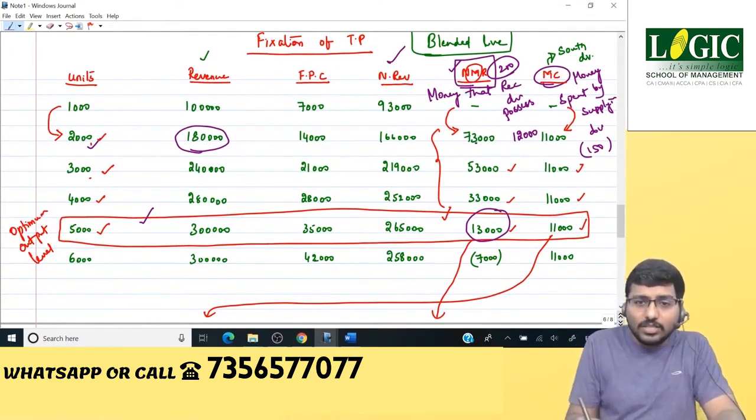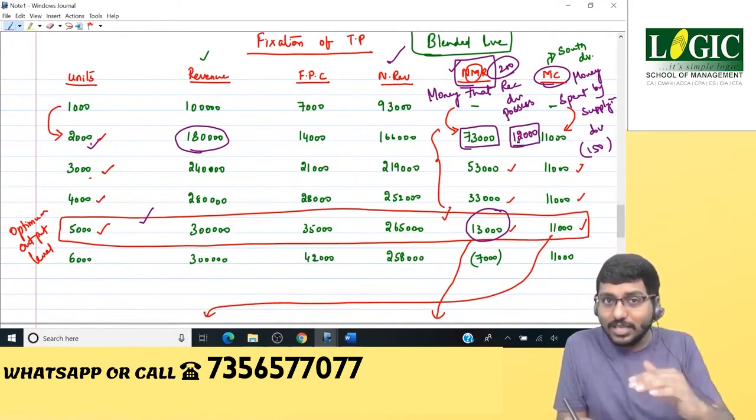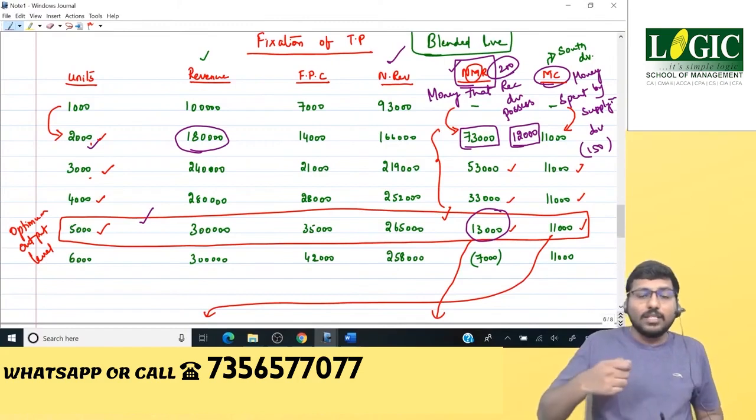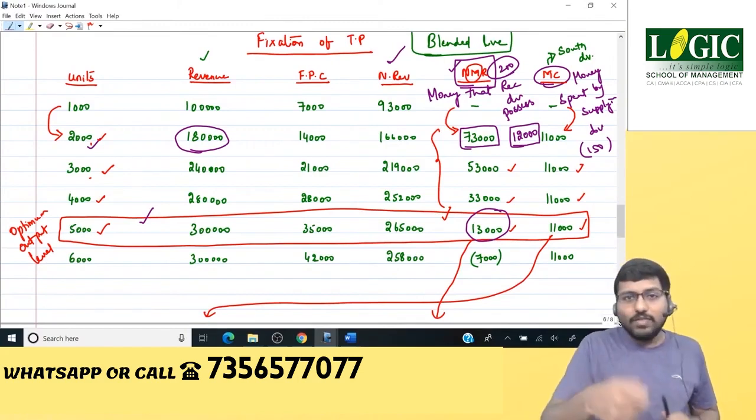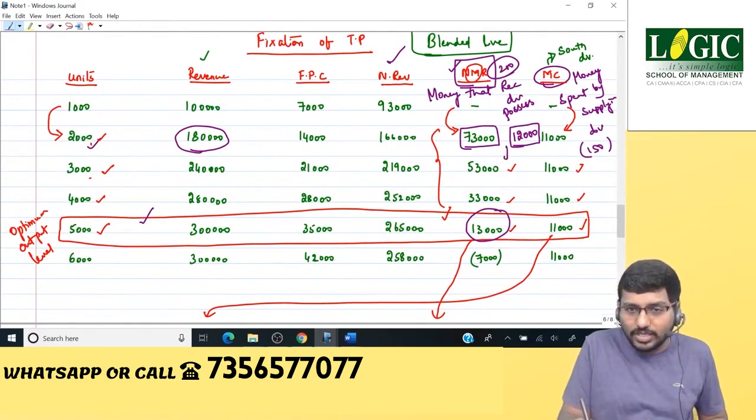Will it pay 12 in this scenario? Yes, it has got 73,000 and the cost is 12,000. So no problem. Let's go to the next level.